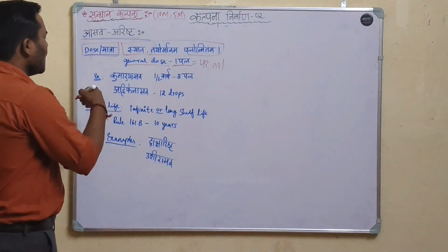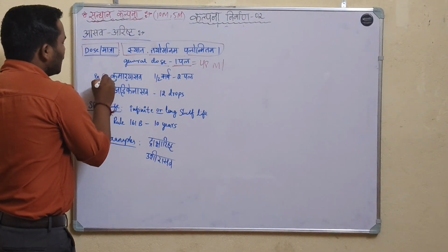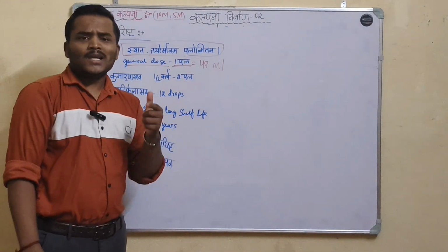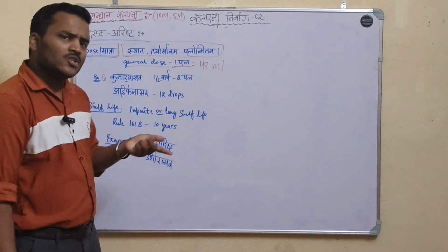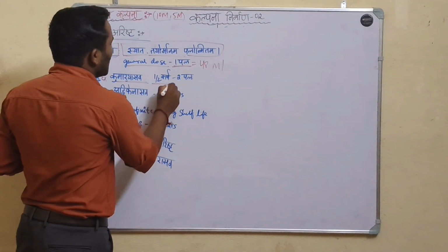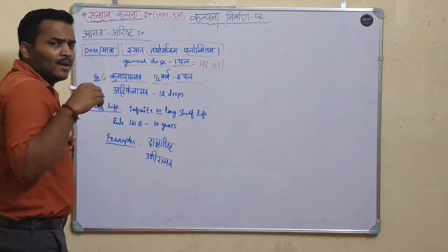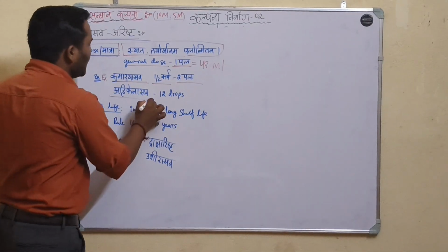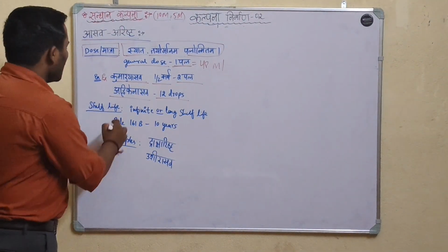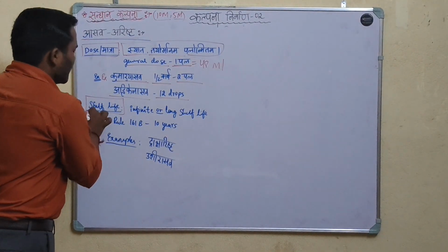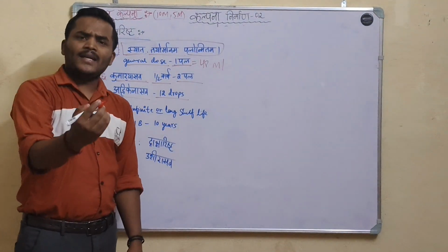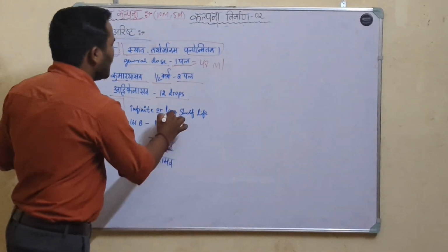Okay, but in some preparations of asava and arista, the quantity is mentioned in the formulations only. Okay, examples are kumar asava, it is half karsha to 2 pala mentioned in the preparation only, and ahipenasava it is 12 drops, mentioned in the preparations only. Okay, shelf life of the asava and arista, shelf life it is infinite, actually it is infinite or long shelf